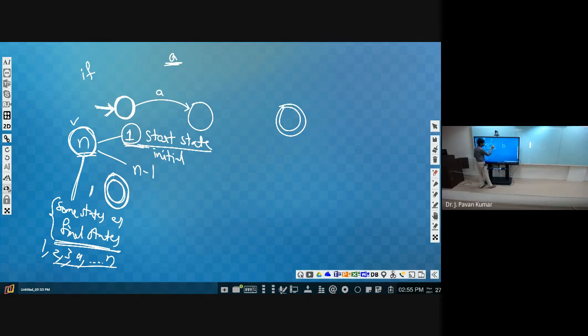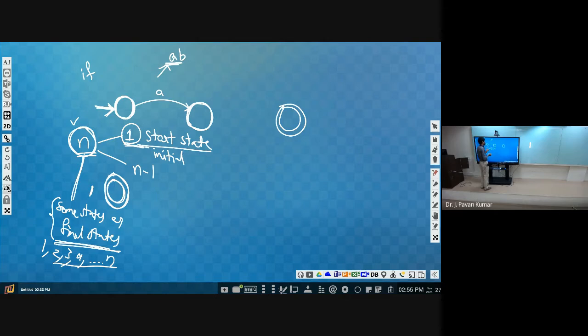Next, now we are at this particular state. State is nothing but the present position of the cursor. You can assume like that. Let us consider AB is the input. While reading this particular string, we have to start from the initial state. How many initial states can we have?